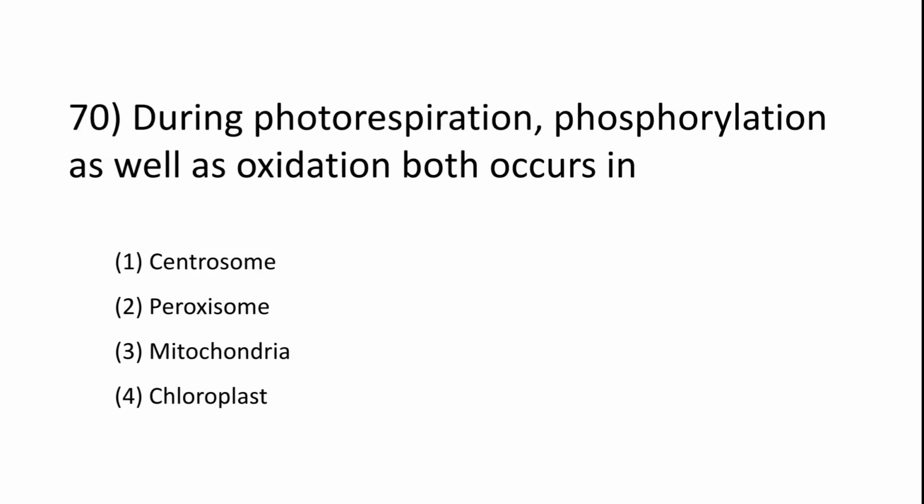Next question. During photorespiration, phosphorylation as well as oxidation both occurs in centrosome, peroxisome, mitochondria, chloroplast. The answer is chloroplast. Next question.